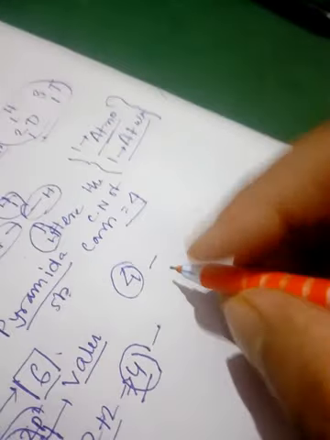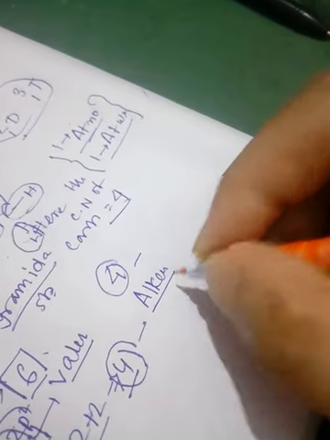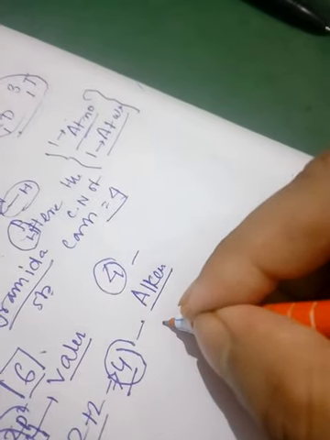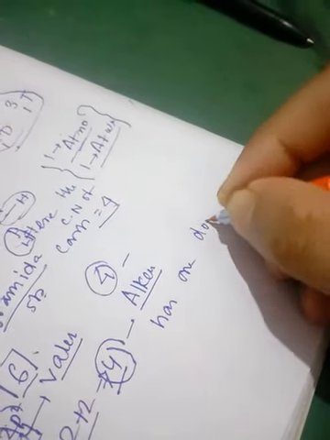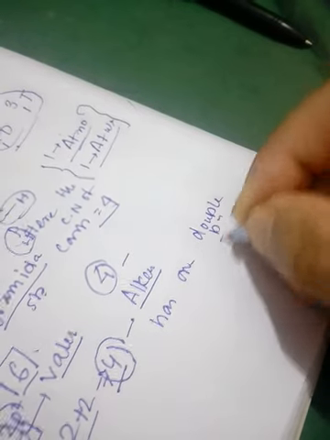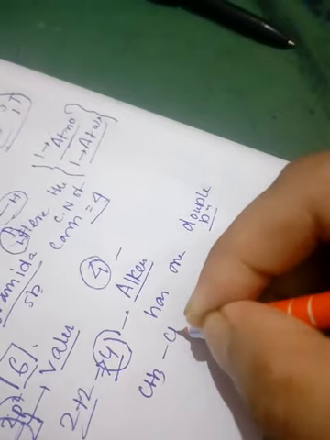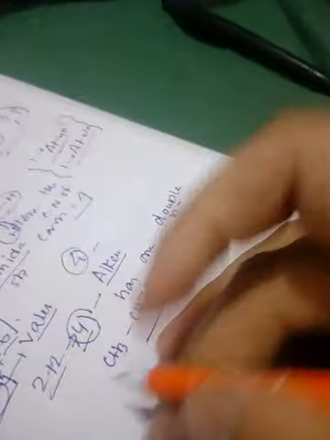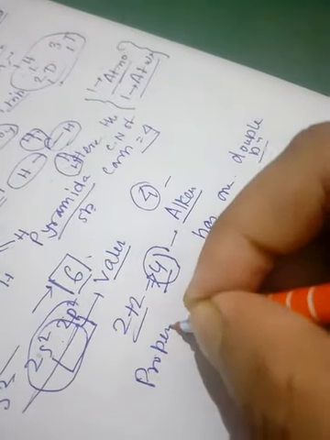Now if we talk about alkene, I have already said that alkene has 1 double bond, like CH3 CH double bond CH2. It is called propene.